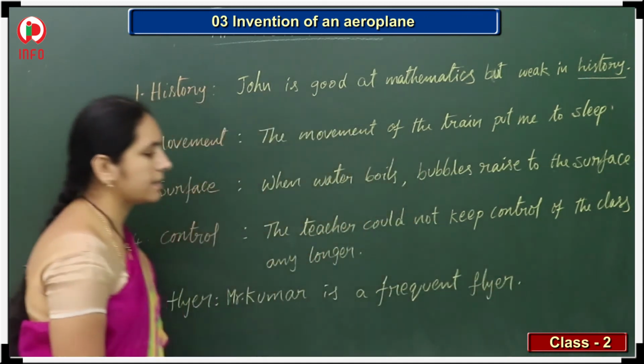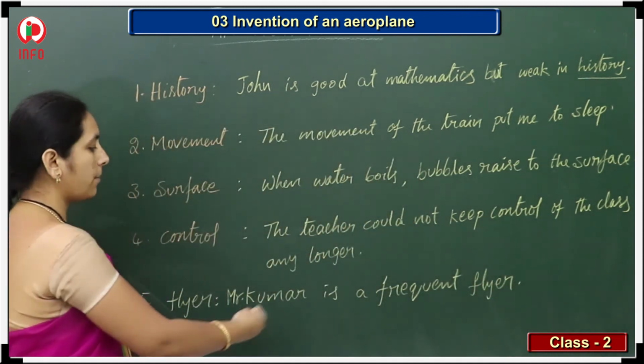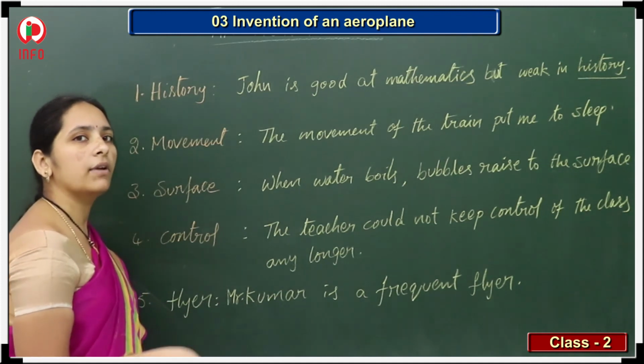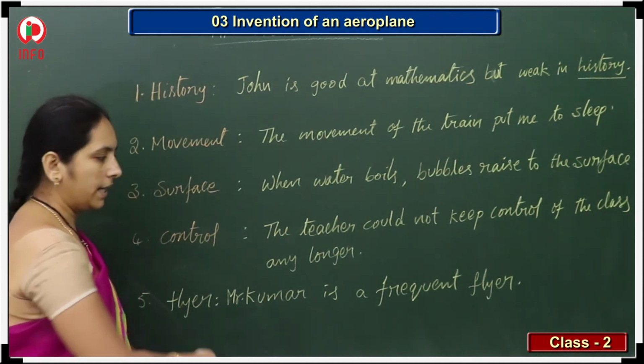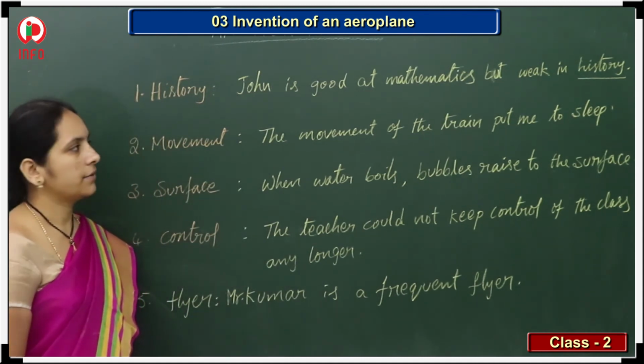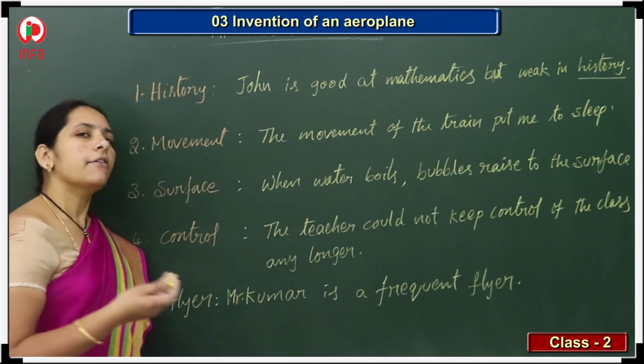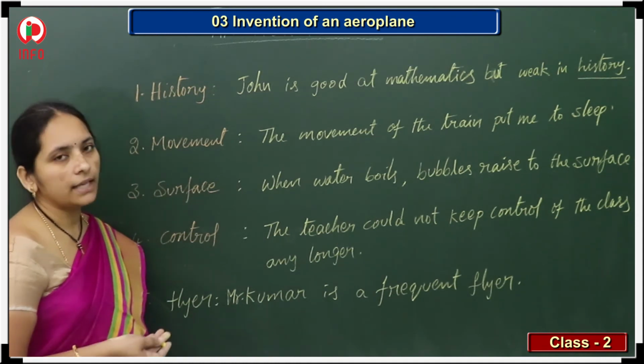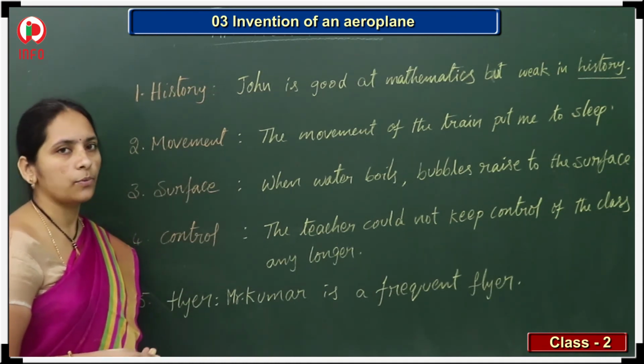We don't know who that person is now. The number of times he travels by aeroplane, that we can call flyer. So, Mr. Kumar is a frequent flyer. Like this you can write. If you have any idea, you can write many other simple sentences also. No problem. Okay.